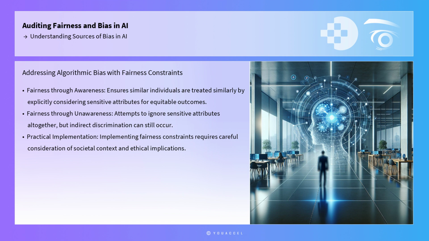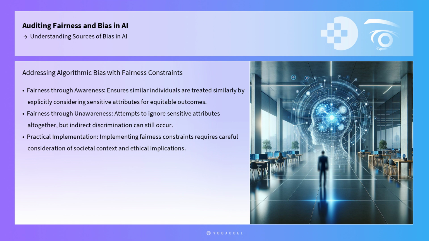Another framework for addressing algorithmic bias is the use of fairness constraints during optimization. For example, fairness through awareness ensures that similar individuals are treated similarly, while fairness through unawareness attempts to ignore sensitive attributes altogether. However, the latter may not always be practical, as indirect discrimination can still occur.